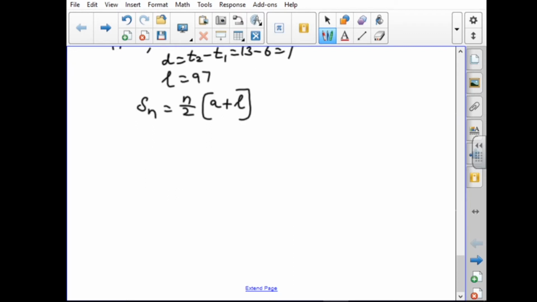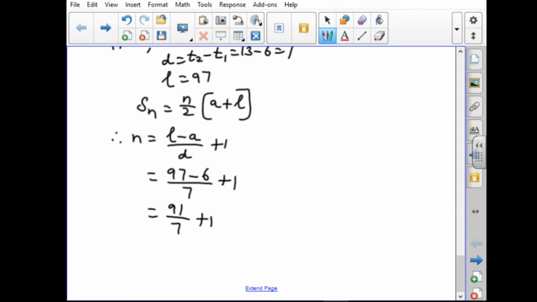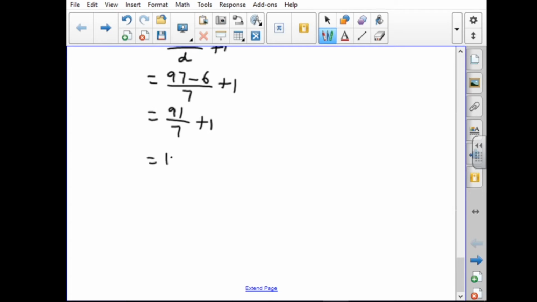Sn equal to n by 2 into a plus l. Here we know only a and l. We don't know n. So first we have to find n. n equal to (l minus a) by d plus 1. Substituting: 97 minus a, which is 6, by d, which is 7, plus 1. So 97 minus 6 is 91, by 7, plus 1. 91 by 7 is 13, plus 1 equal to 14.